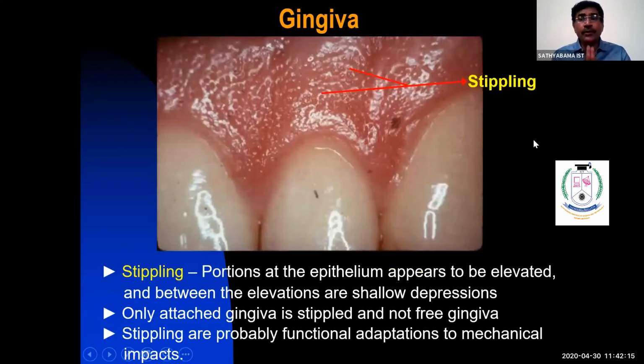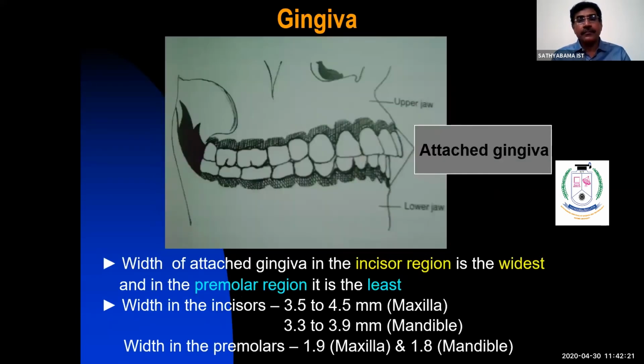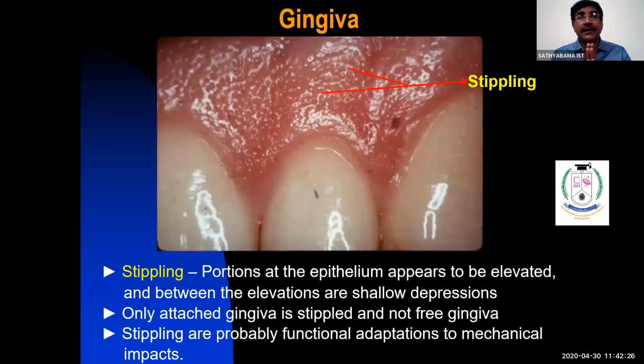One important unique characteristic of attached gingiva is stippling.